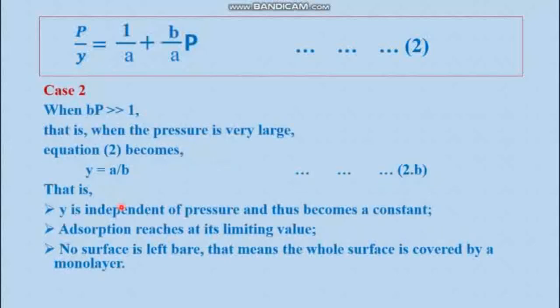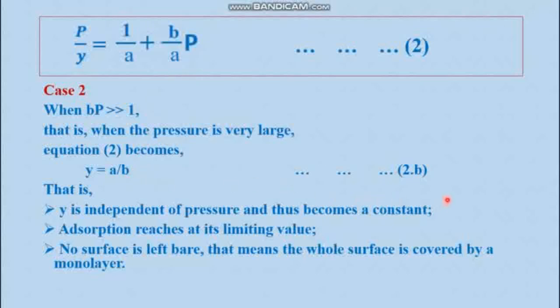Now the special case number 2, where it is in the high pressure region. So at very high pressure, P is very much greater than 1. As a result, Bp is also very much greater than 1. So in comparison to this, the 1 by A part becomes negligible. So what is the form that the equation takes? P by Y is equal to B by A into P. So P on the left hand side and P on the right hand side cancel each other. So we get 1 by y equal to b by a. That means y equal to a by b.